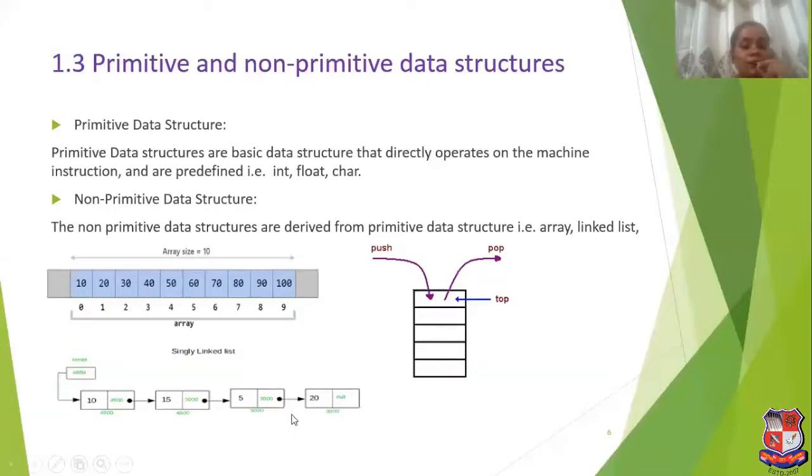Now, here is the linked list. A linked list is nothing but a combination of nodes. Each node is divided into two parts. First is data and next is the address part, which stores the address of the next memory location or another node.